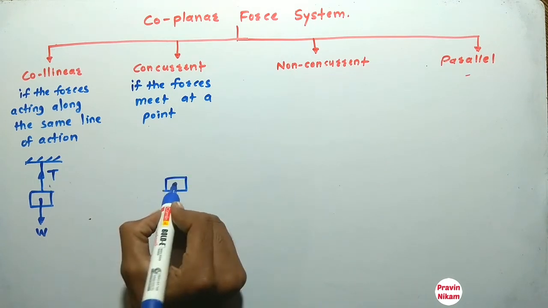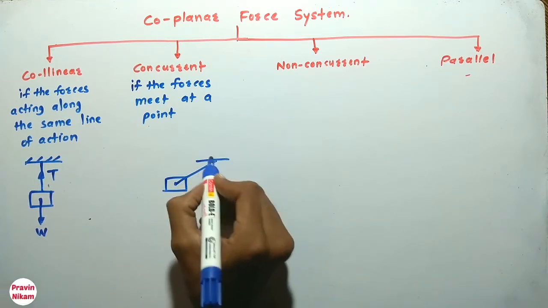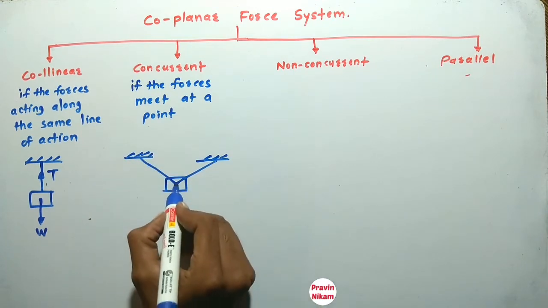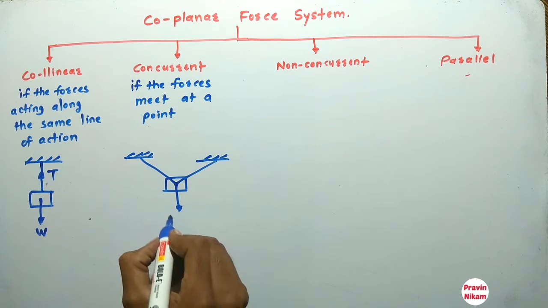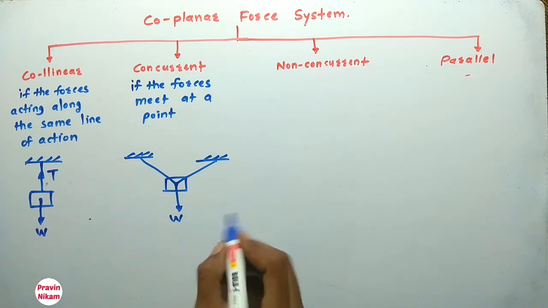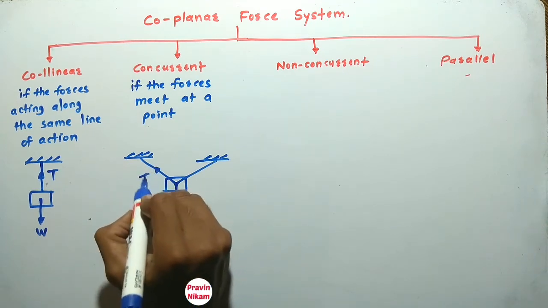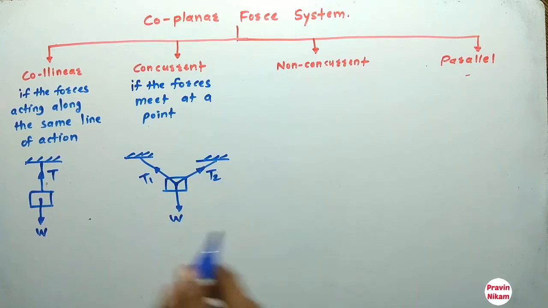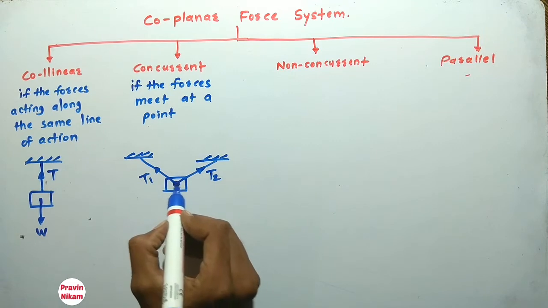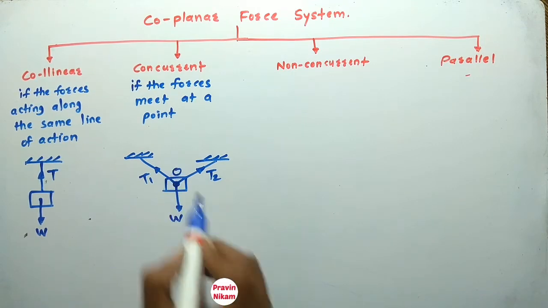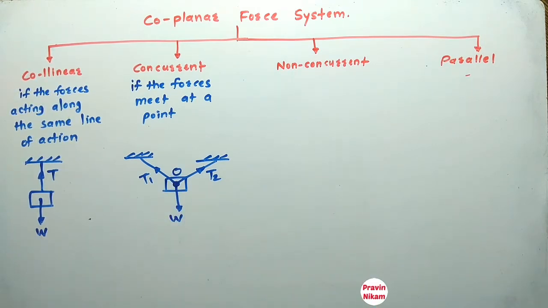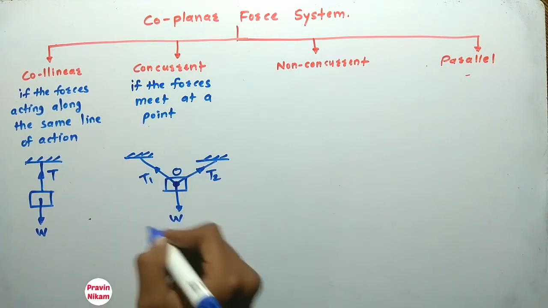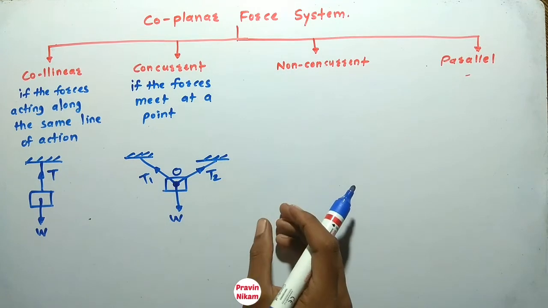If this is a body and this is supported by this one string, this is another one string, and the weight of body is acting towards earth center W. So the tension on this string is T1, tension on this string is T2. So all the forces meet at this point called as O. So this is the common point for all forces. Therefore this system is called as concurrent force system.